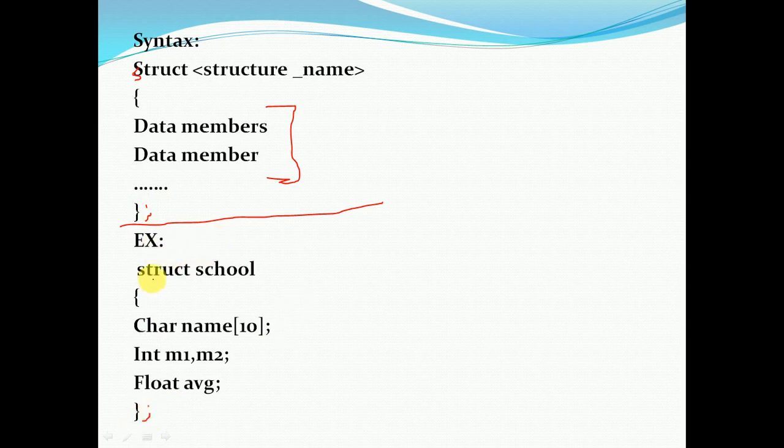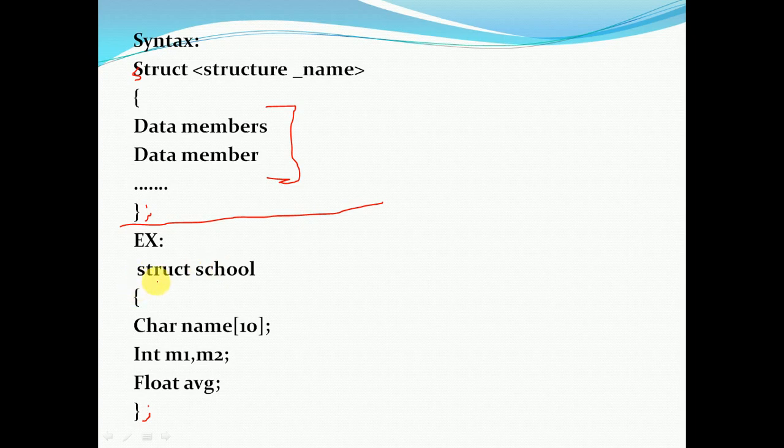Right? Now, an example. struct is a keyword. For example, I want to store school data. In a school, what will students have? Students will have a name, marks, average, pass or fail, grades, every detail we have for the students. Student phone number, student Aadhaar card, student mail ID, like this. All of these are data of different types. Name may be character, Aadhaar card number may be integer, marks integer, average will be float, phone number is an integer. So different types of data we have to manage in a single variable, that we call a structure.